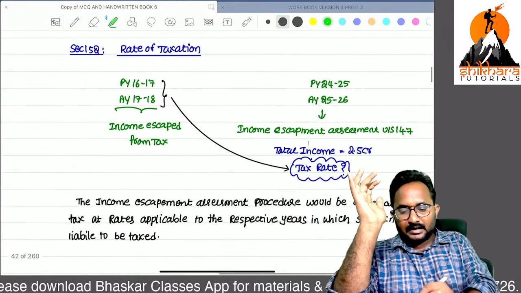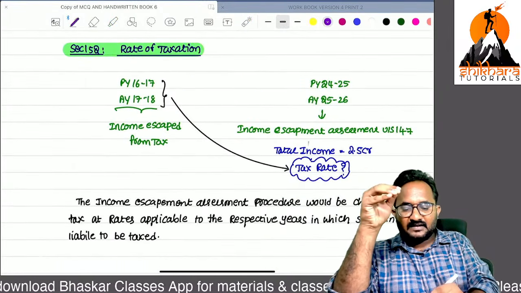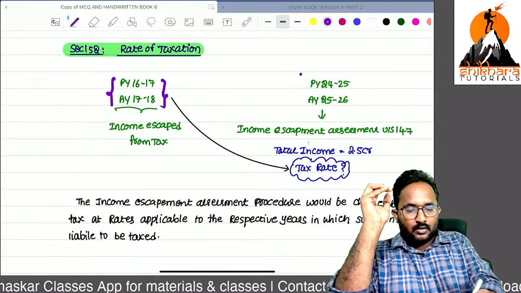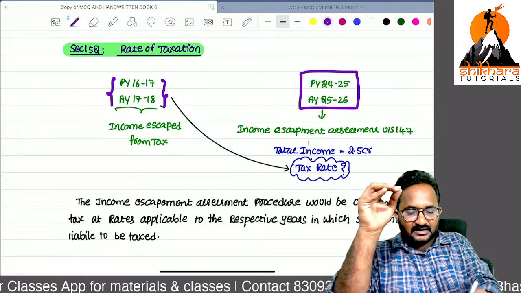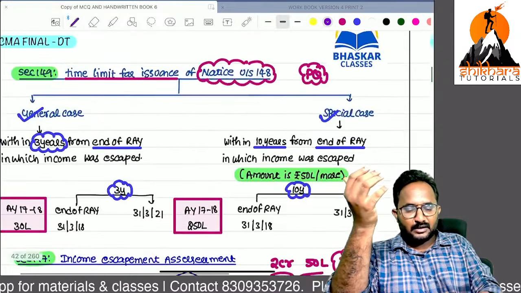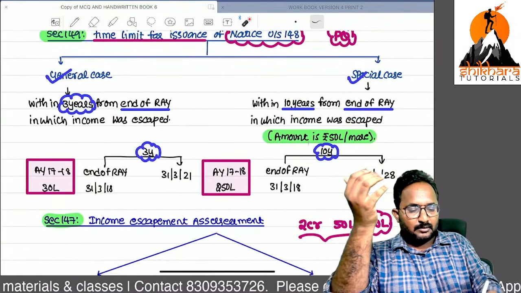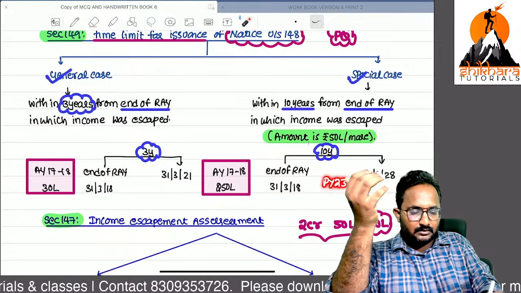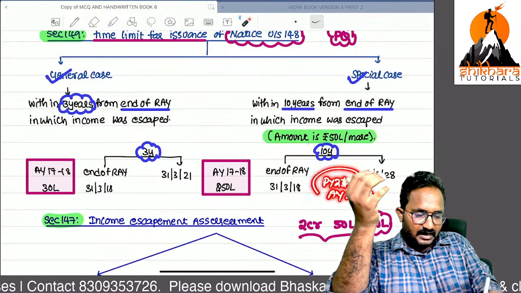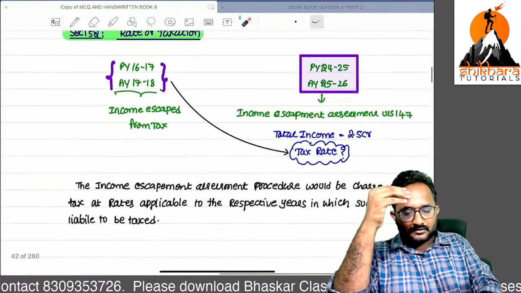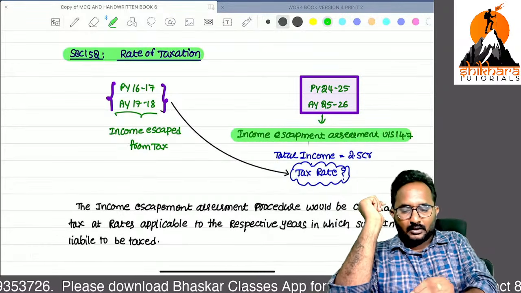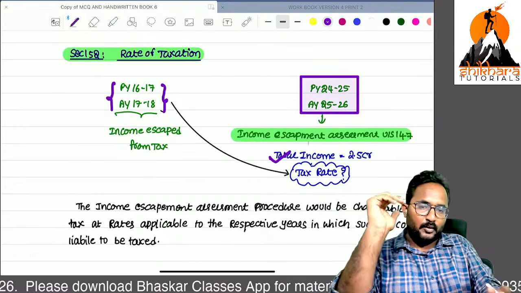Now, very important: the rate of taxation. Listen, in our example, in this year the income escaped. Now we are sending the notice to the assessee within this time, because this is a special case, within 10 years we can send the notice. We are within the time because we are in previous year 24-25 and assessment year 25-26. We are sending the notice within time and the assessment is also done. Now the income escapement assessment is done in this year and the total income they identified is 2.5 crore.